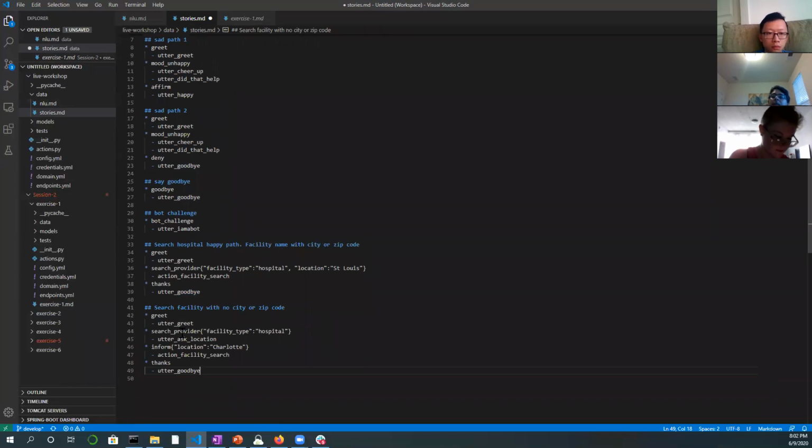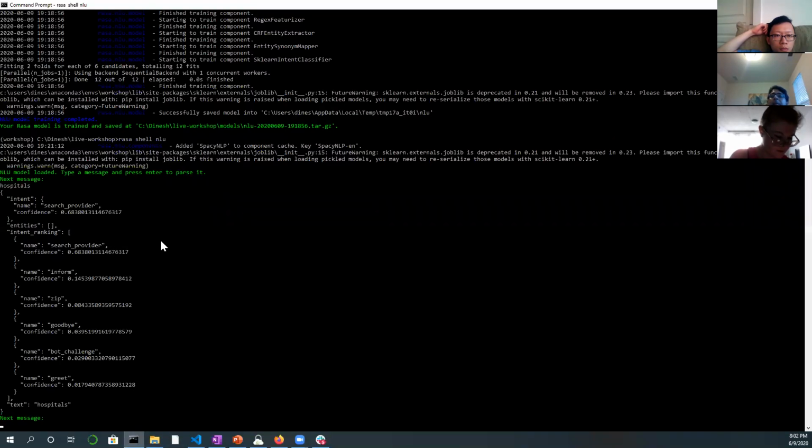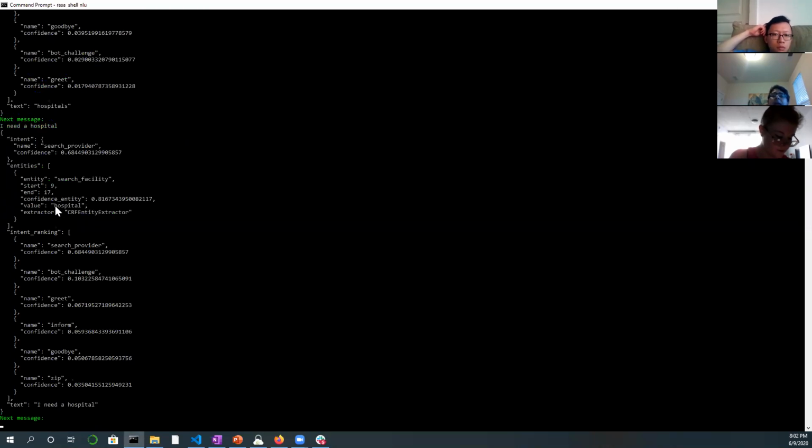So here, if the customer has only provided the facility tab, and if you remember where these values are coming from, why do we have to add this? If you actually look here, in cases where we are only providing a word, as in I need a hospital, if you see here, if I type I need a hospital, you would see that it found an entity as search facility and it found the intent as search provider.